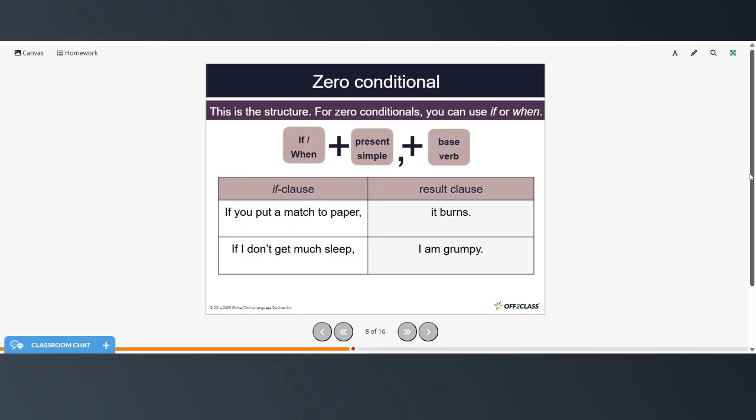So this is the structure for zero conditionals. You can use if or when. So if or when plus the present simple plus the base verb. If you put a match to paper, it burns. If I don't get much sleep, I am grumpy.